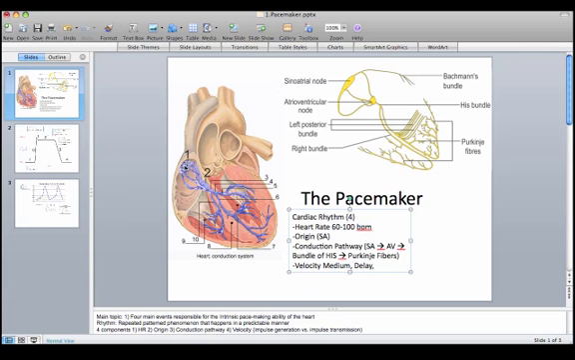In summary, from the SA node to the AV node, it's going at medium to moderate velocity. At the AV node, there's a delay of about 0.1 seconds. And from the AV node through the ventricular myocardium, the signal moves really fast.